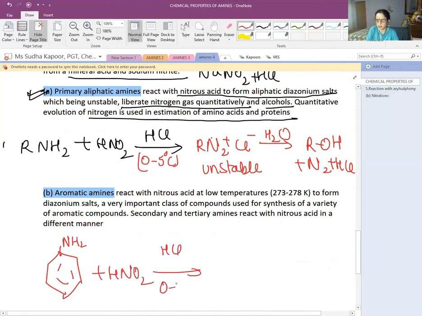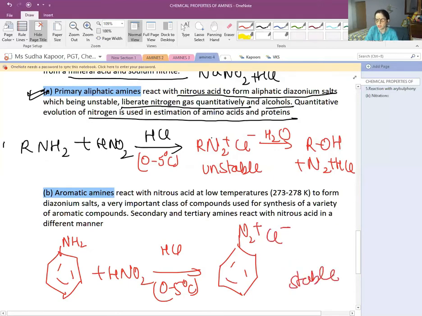The same conditions are applied here. But in this case, the compound obtained is a benzene diazonium halide. The benzene diazonium halide is very, very stable in nature due to the resonance occurring in it. So aromatic primary amines react in a different manner as compared to the aliphatic primary amines.